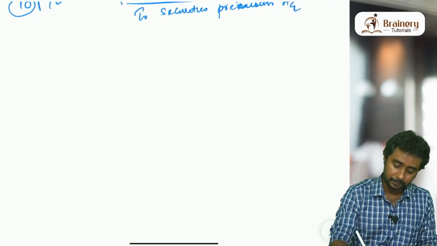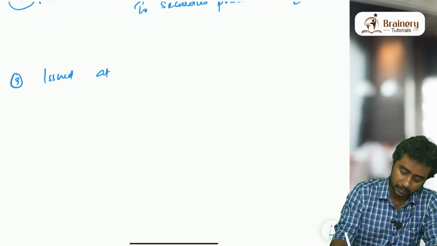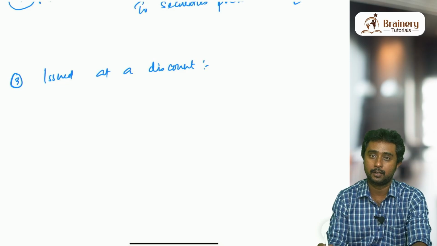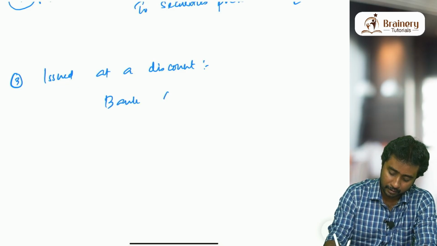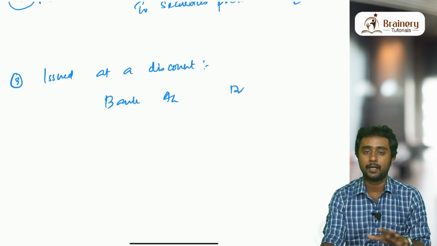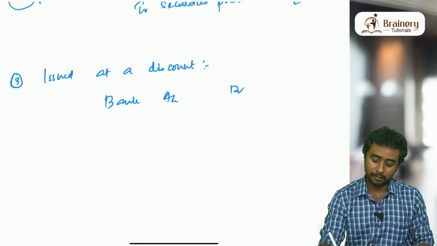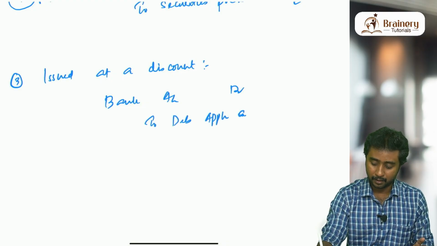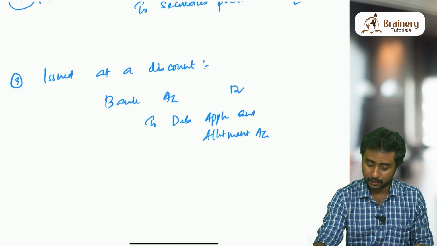Then the next case is debentures issued at a discount. What are the entries that we need to pass? Issued at a discount is a new case, but the entries are similar. As I said, the basic structure of the entries will be the same in all three cases. So the first entry will always be bank account debit to debenture application and allotment account, no change in that.